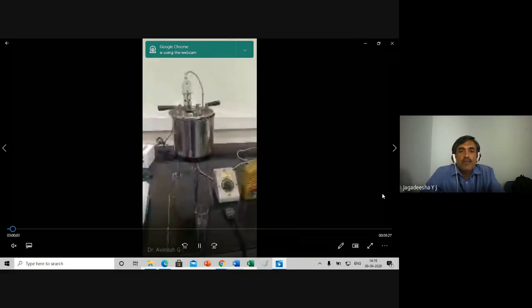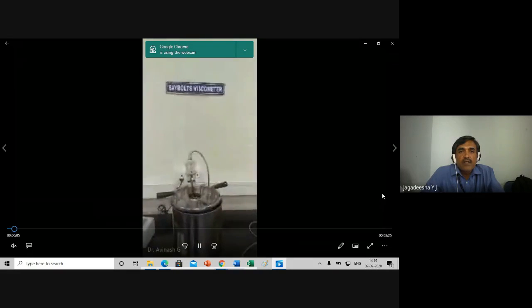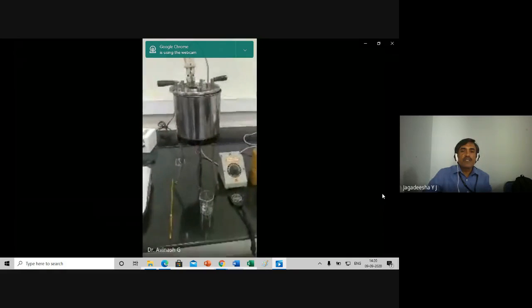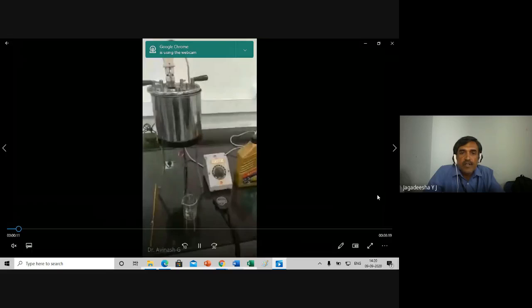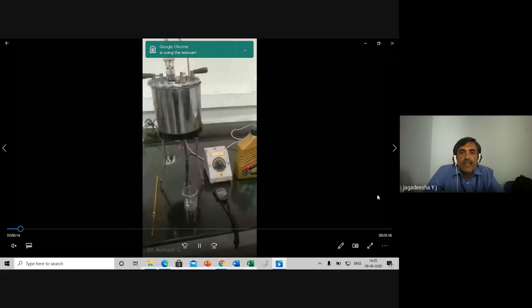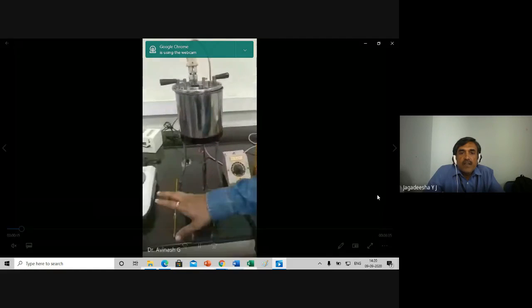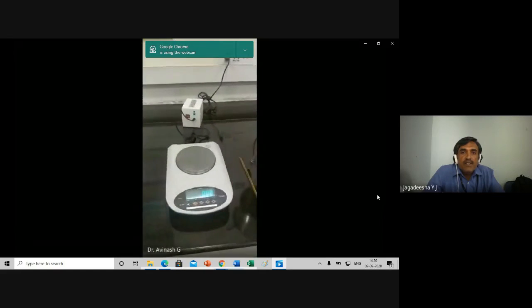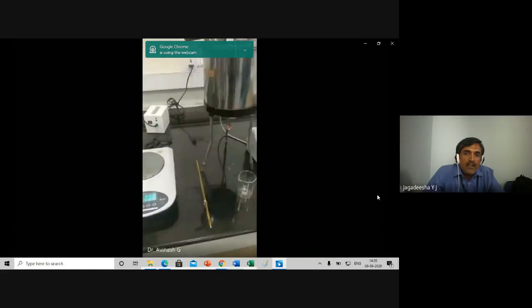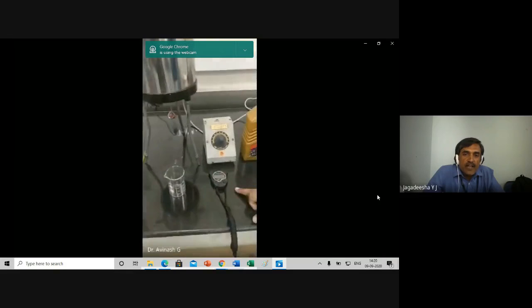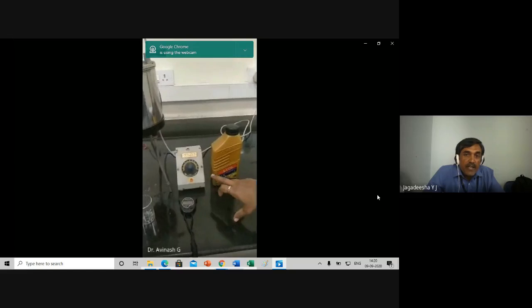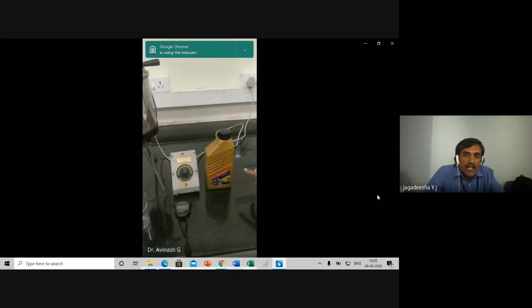This is the Saybolt viscometer operator. It is shown. Look at that Saybolt viscometer. The entire experimental setup is being shown. Observe all the parts. That is the weighing balance. First one is the electrical connection, thermometer, as the finger shows, beaker, stopwatch, thermostat or the power supply variac, and 4T oil.